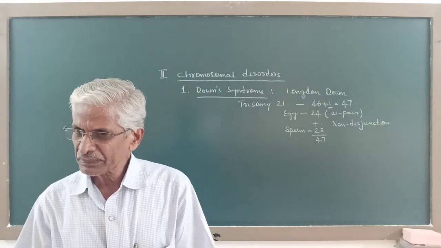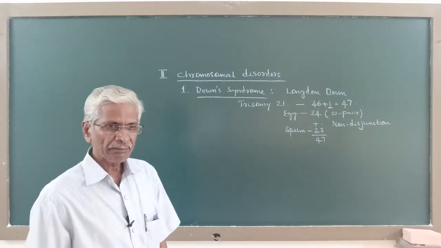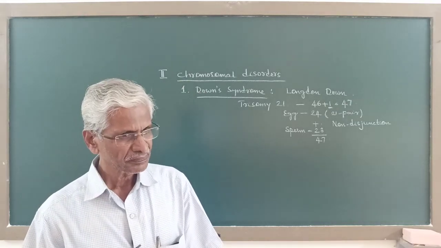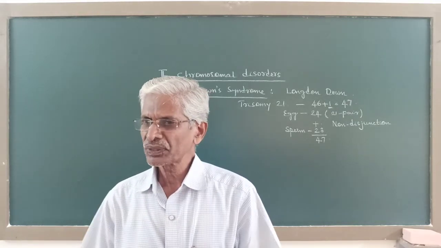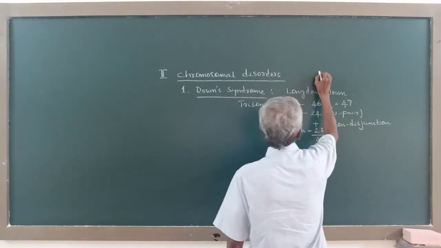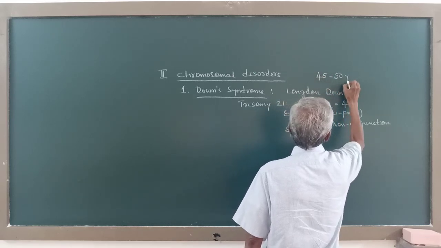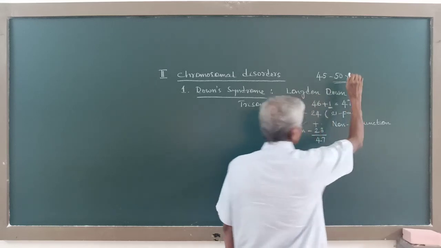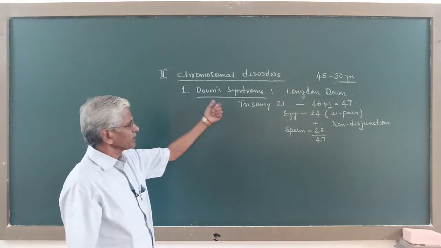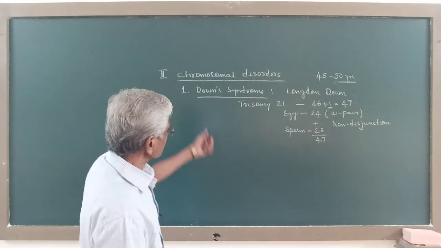Now, it has been reported that such a baby affected with Down syndrome is generally born to mothers of higher age, that is mothers of 45 to 50 years of age have the chance of delivering a baby affected by Down syndrome.